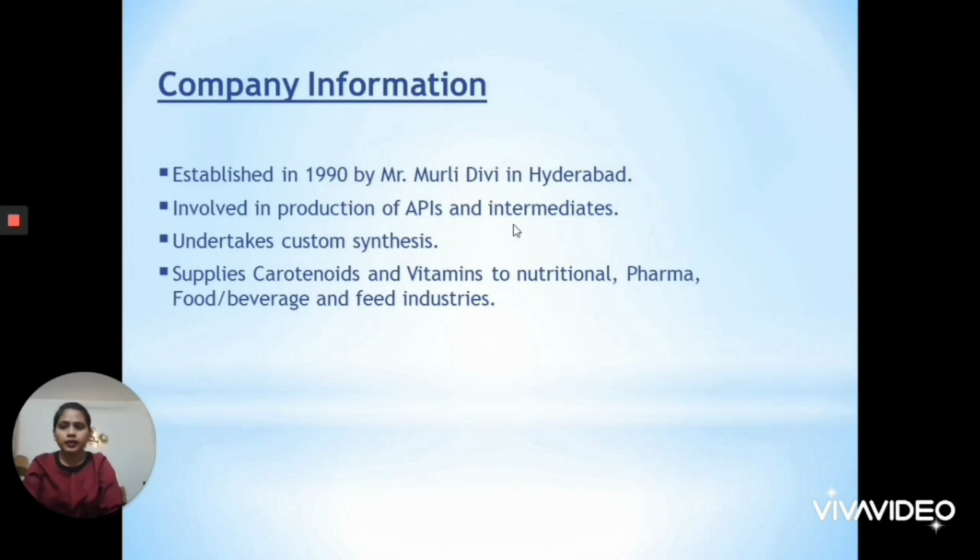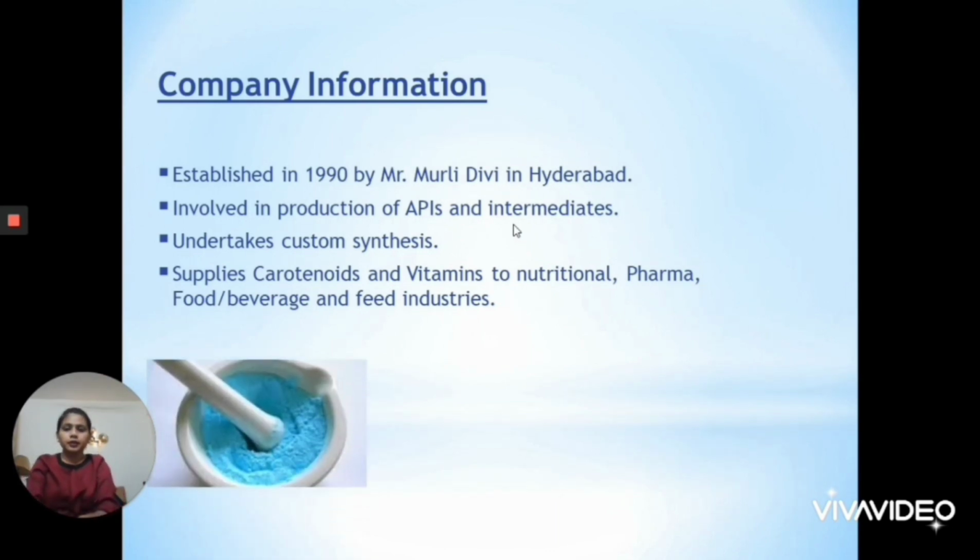So let's have a look at the company. This company was established in 1990 by Mr. Murli Divi in Hyderabad. Basically, it's a Hyderabad-based company. This company is involved in the production of API and intermediates. Now, what are these APIs? APIs are active pharmaceutical ingredients. These are the raw materials needed by the pharmaceutical industry for the production of medicines or the final product. So these are the active ingredients which are manufactured by this company.